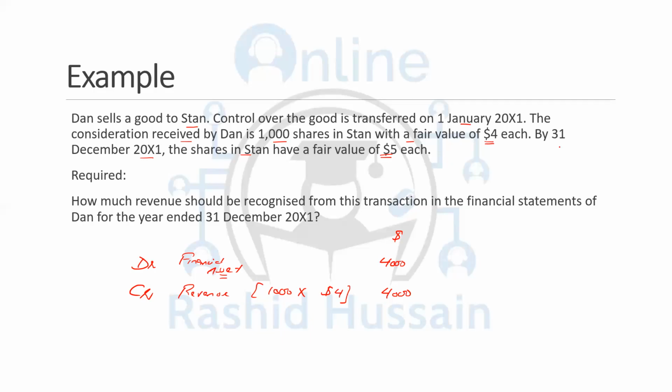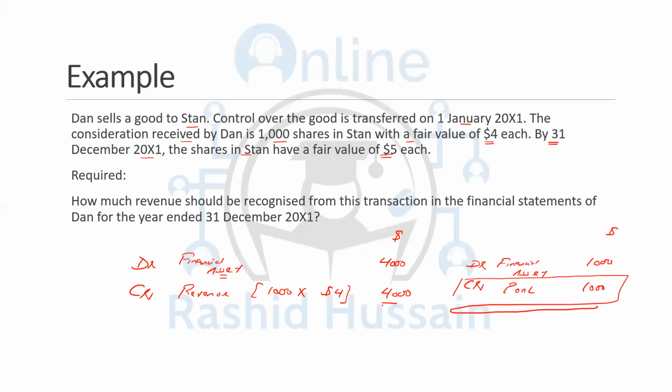Now they're saying that by the year end, the fair value of the share is $5. Now, if you are still having those shares and the value has risen, then what you're going to do is debit financial asset by how much? Now the fair value is 5. So there's an increase of 1,000, and credit profit or loss. This is the gain you will be recording within the profit or loss, but the revenue figure will not be affected. The revenue figure will represent the fair value at the transaction date.